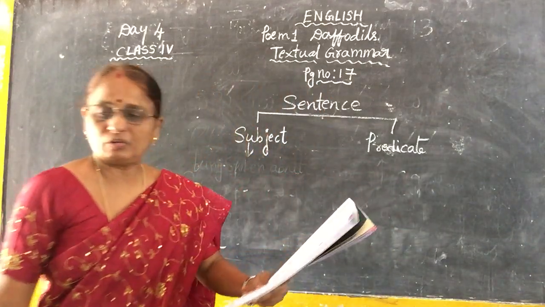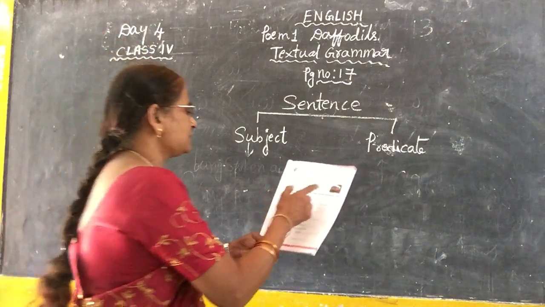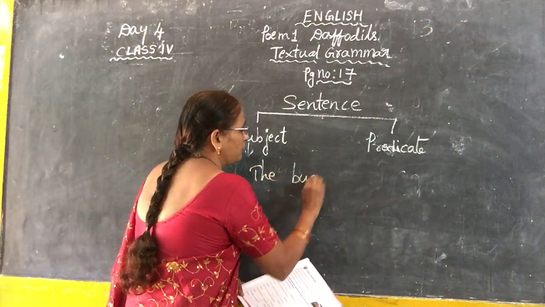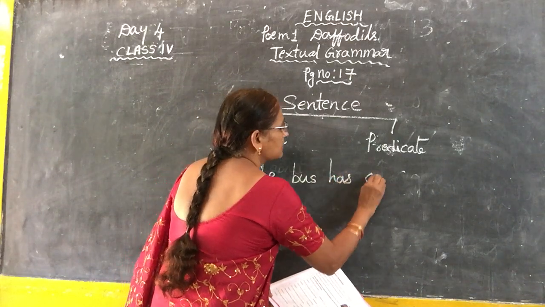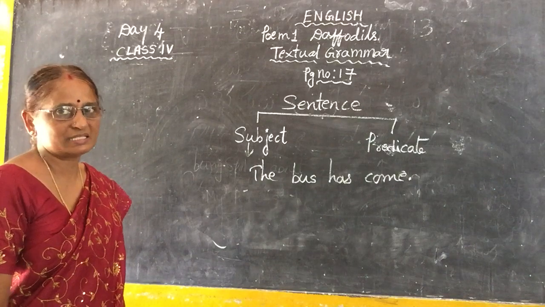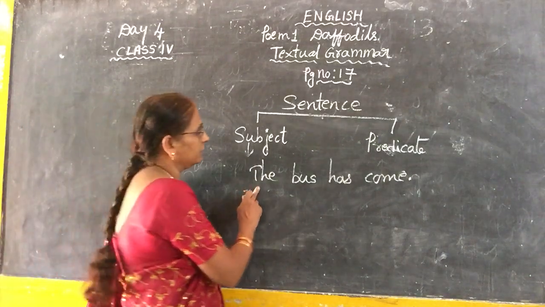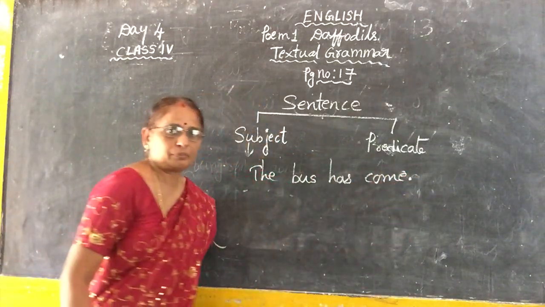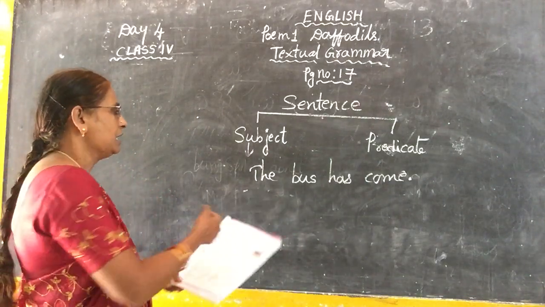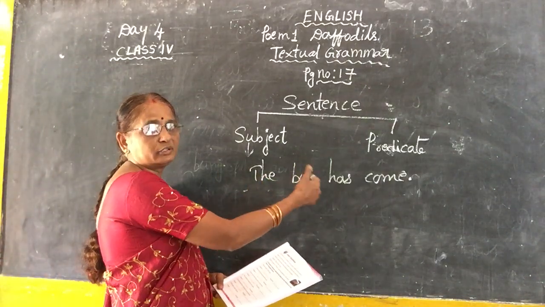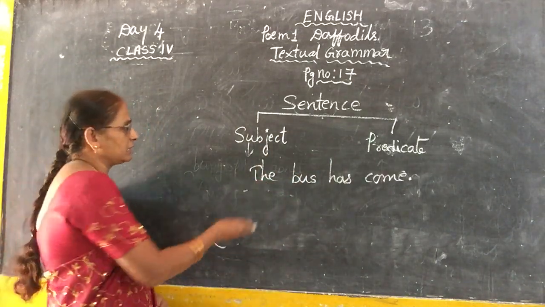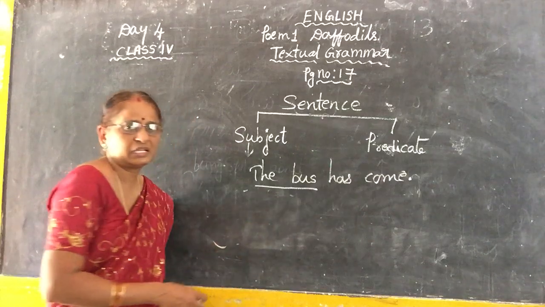Now see here, they have given one example: The bus has come. This is a proper, correct sentence, started with a capital letter and ended with a full stop. Proper sentence, correct sentence and complete sentence. This sentence we have divided into two parts, one is subject and one is predicate. Here the subject is the bus, means a thing.